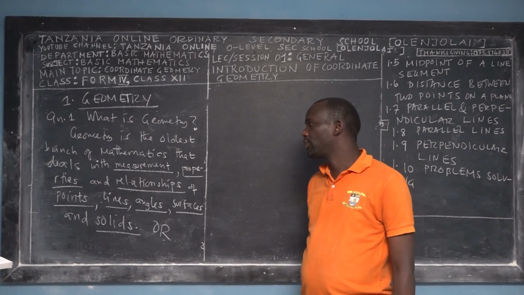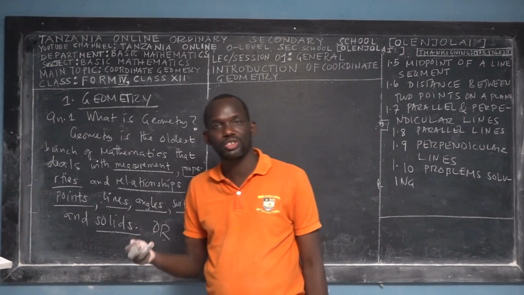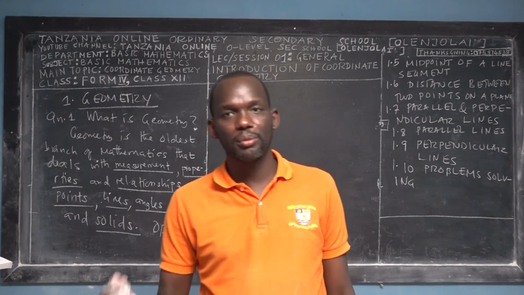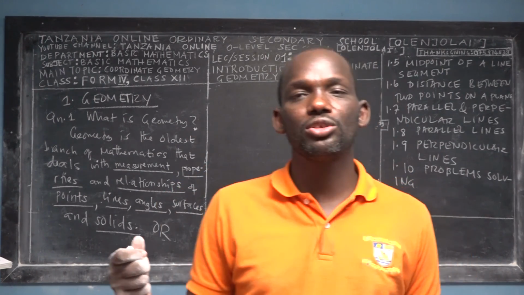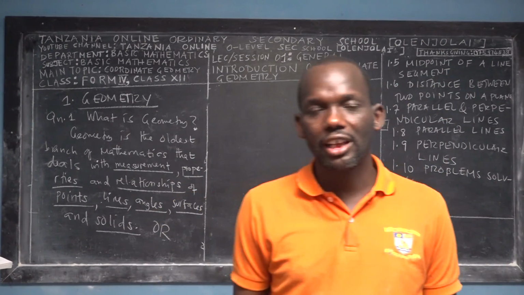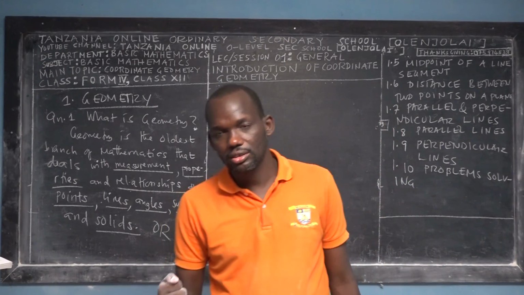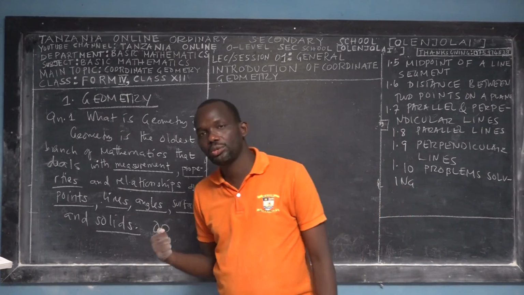So it's the oldest branch of mathematics. We have many branches of mathematics. One of the branches is geometry. Another branch is algebra. Another is probability. Another is statistics. Another is calculus.